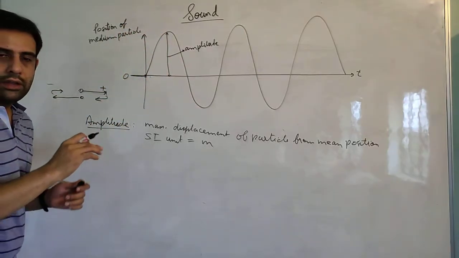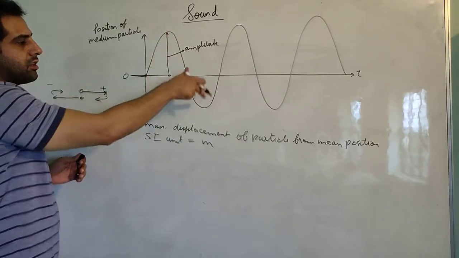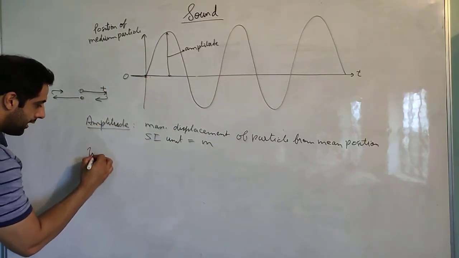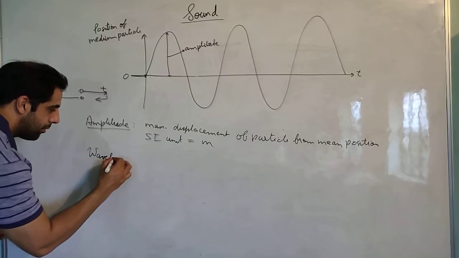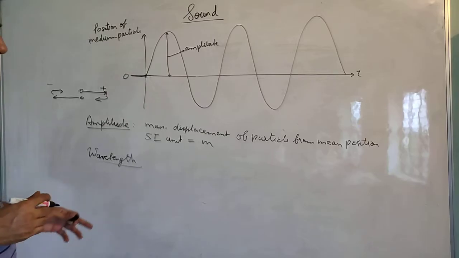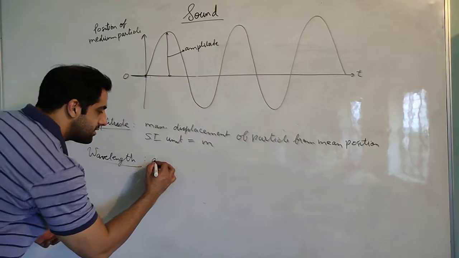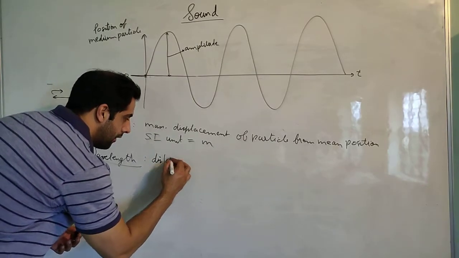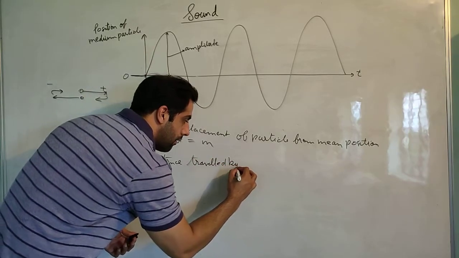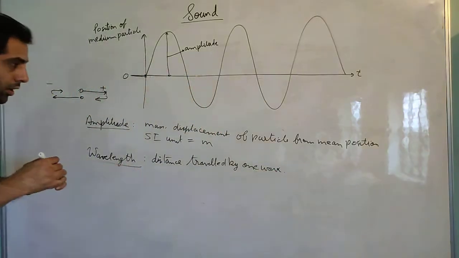If the energy wave is continuous and uniform, then the amplitude will be same in the positive direction also and in the negative direction also. They will have same value. Next important parameter is wavelength. What is a wavelength? As the name suggests, it is length of a wave. What is the length of the wave? It is the distance traveled by one wave. Now what does one wave mean?